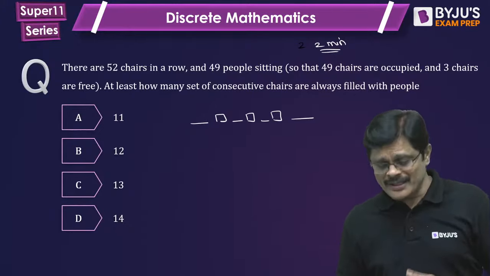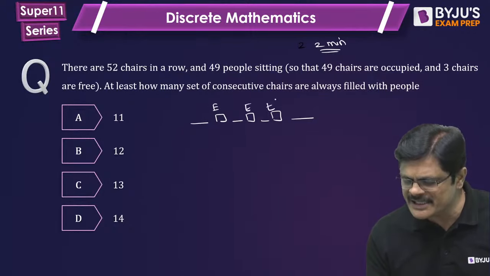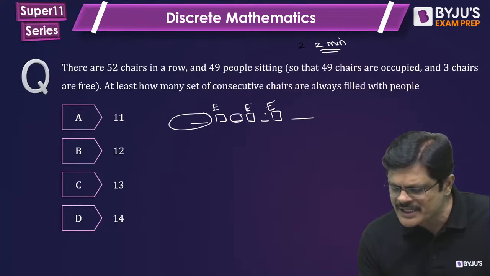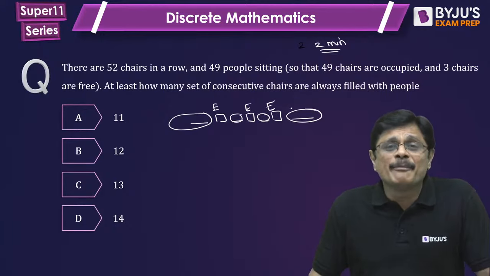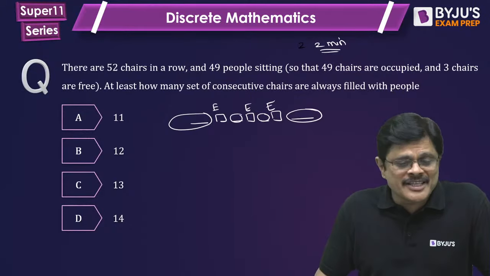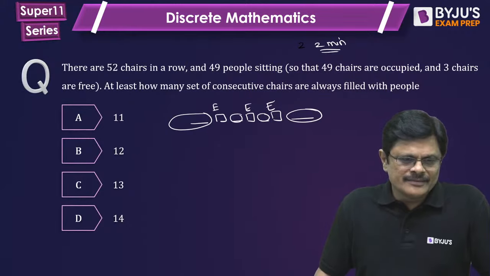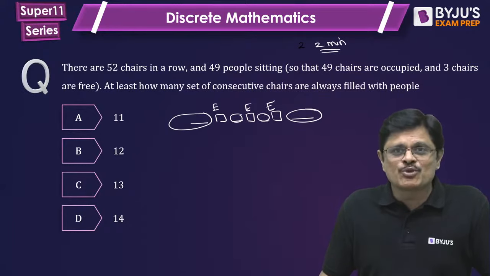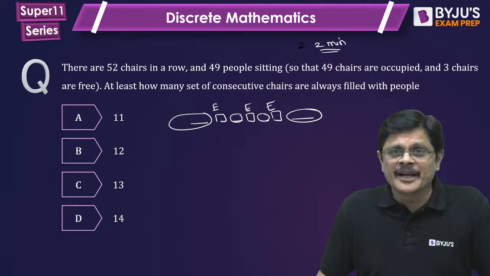Because there are vacant seats, this is an empty seat, this is an empty seat, this is an empty seat, and this is an empty seat. These are the sets of consecutive chairs. So what is the minimum number of consecutive chairs that are always filled with people? Any answers for this? These are super 11 questions, which means they are very, very important questions, my dear friends, created by me.